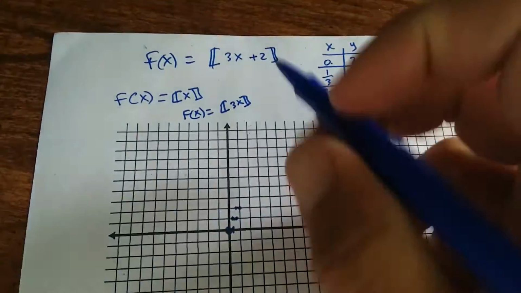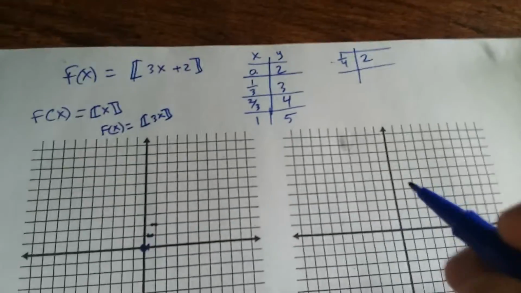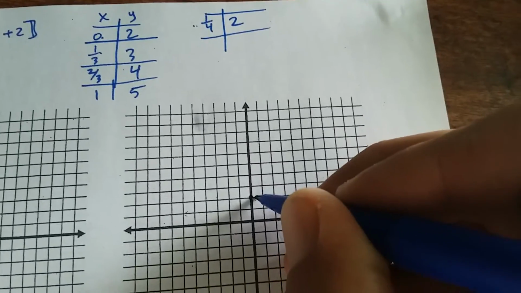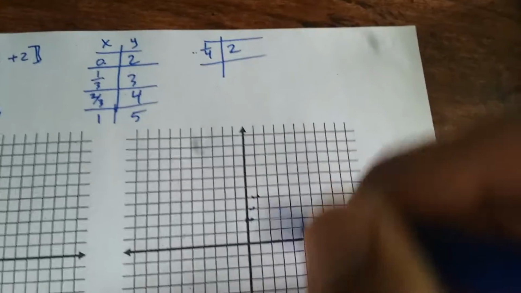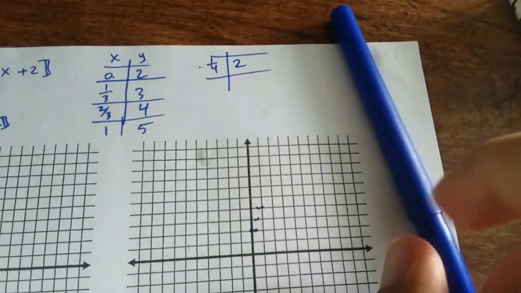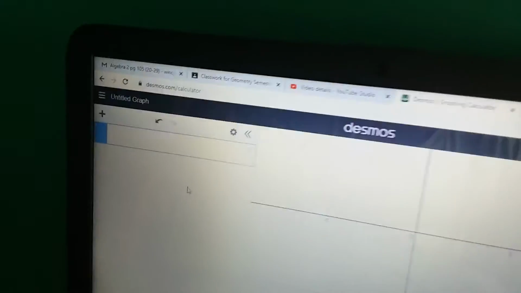The plus 2 is going to shift everything up 2 spaces, so you would take all of this and shift it up 2, so it would be from here to here, here to here, here to here, and that's why I wanted to show you in Desmos. Go to Desmos.com. It'll be a little easier for you to see what's going on and how this function behaves. Go to this little button in the corner, Show Keypad.